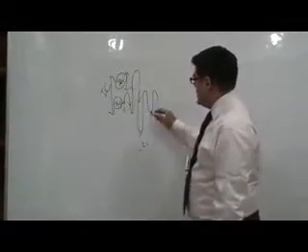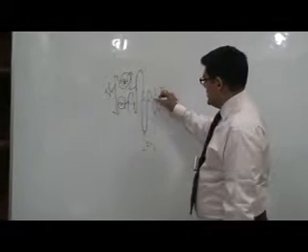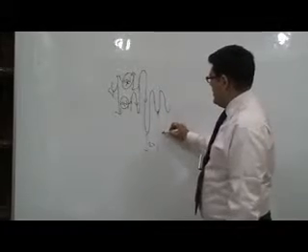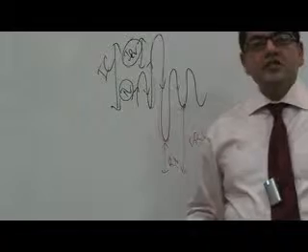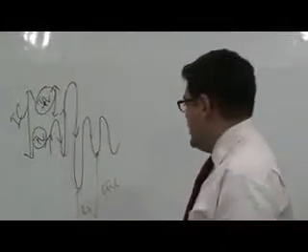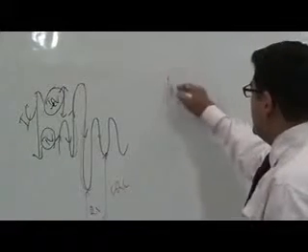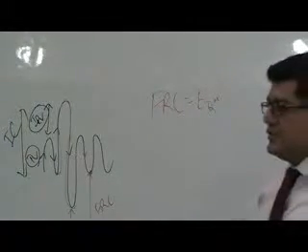What is the amount of air residual in the lung after tidal expiration? Now this is a tidal expiration. The amount of air residual in the lung after tidal expiration is functional residual capacity, a very, very important lung volume. Why? Because the functional residual capacity is also called the equilibrium state of the respiratory system. Why is that? What does that mean?